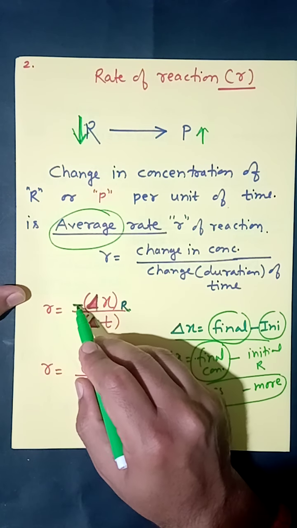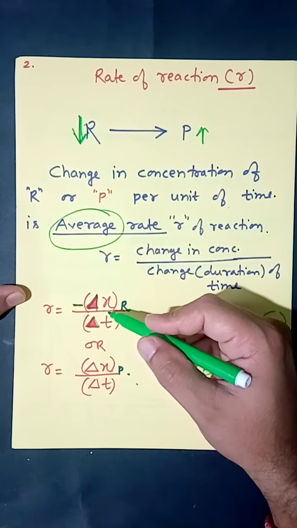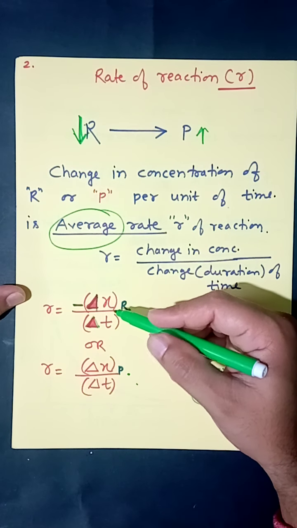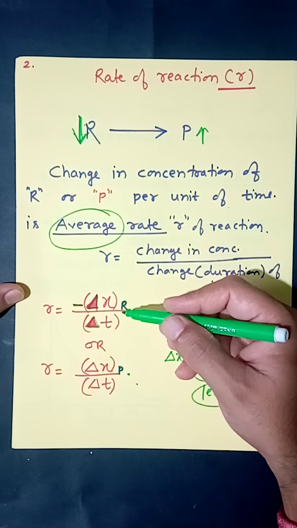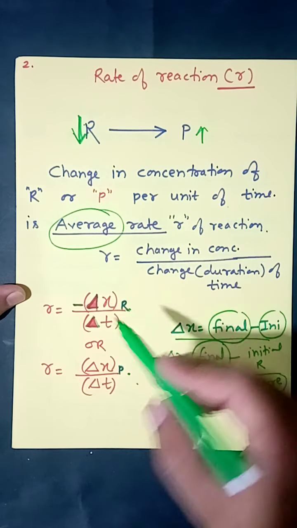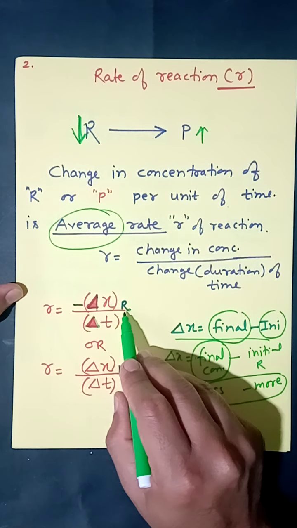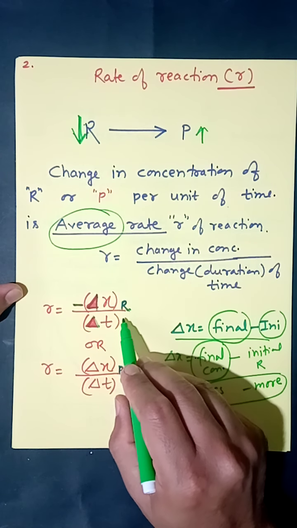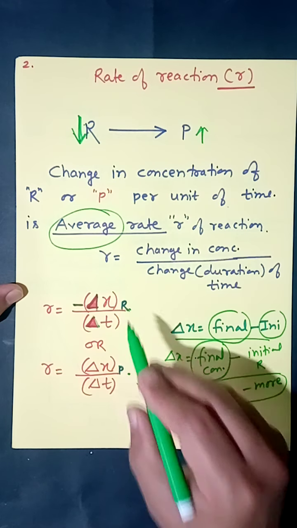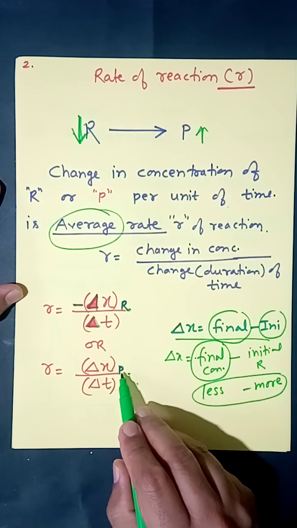If you do not put a negative sign, then the rate of reaction will be a negative number, which is not possible. The speed cannot be negative; the rate of reaction cannot be negative. To convert this to a positive number, we always use a negative sign when using the formula with respect to reactant. Now if we are using it for product, the same formula, delta X, this is with respect to product.